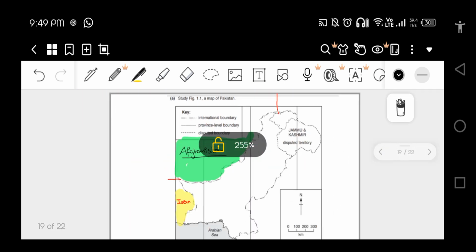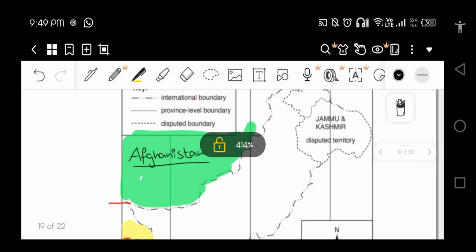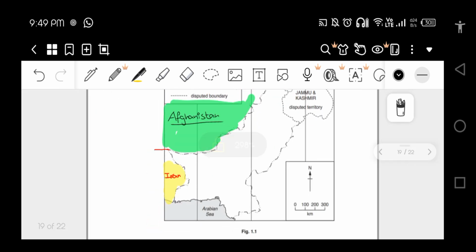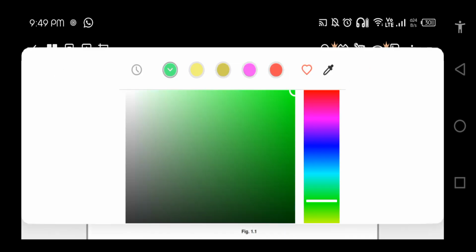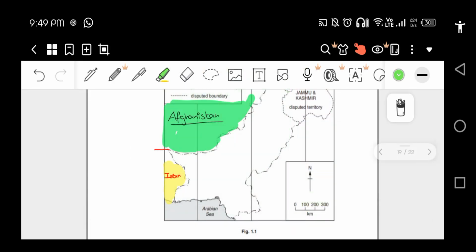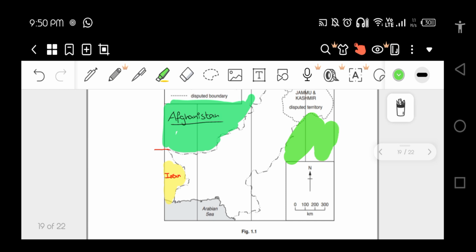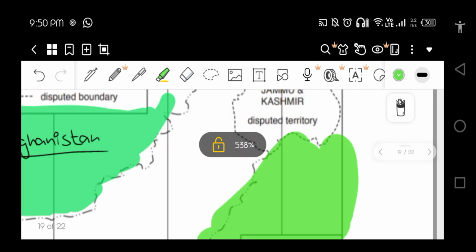So where do you think India can be? Well, on the eastern side, of course. Over here we have India. Let me mark it for you. Over here you can mark India.